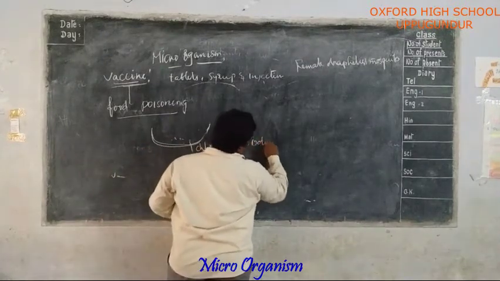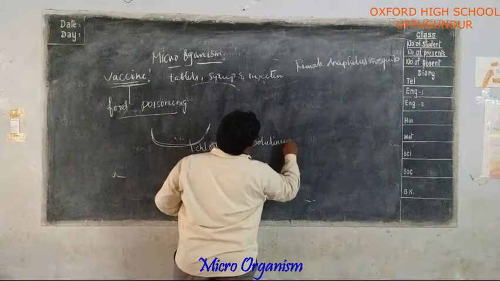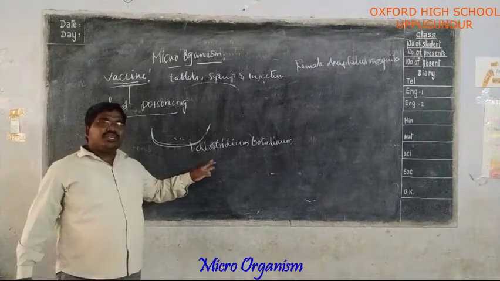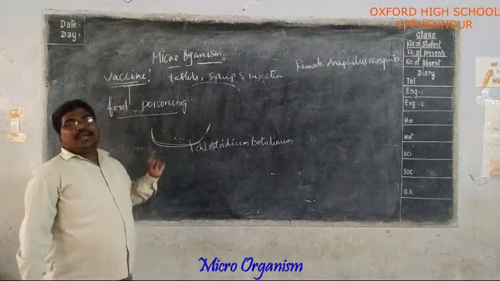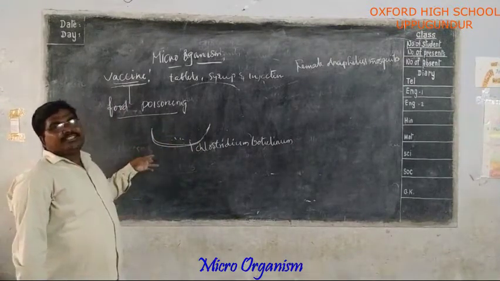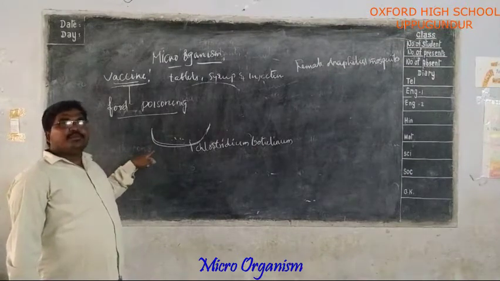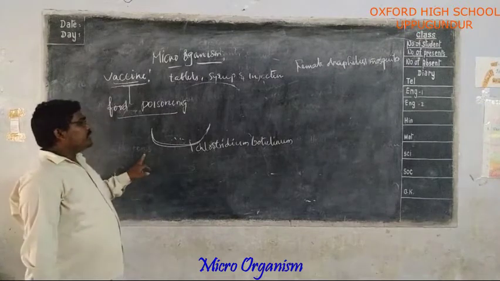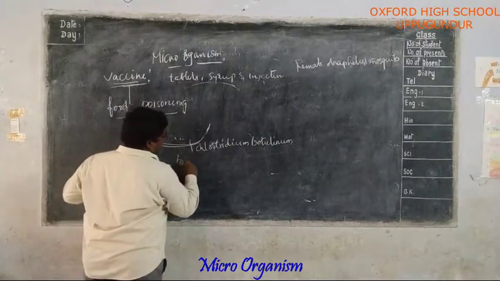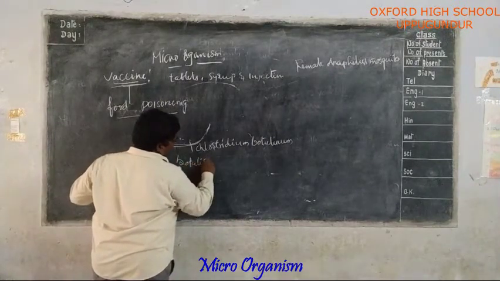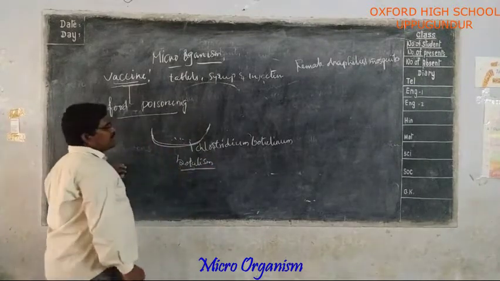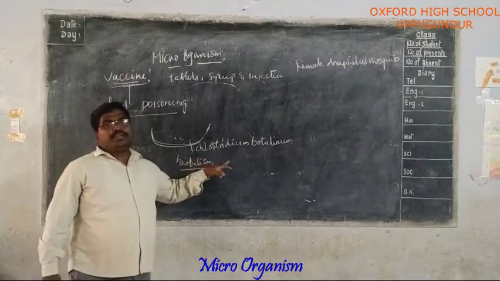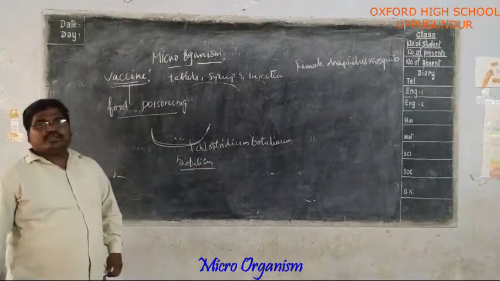Clostridium botulinum. A bacterium named Clostridium botulinum is responsible for food poisoning. When we eat that stale food, it causes vomiting, loose motions, and sometimes leads to death. This is known as botulism. What is that? Botulism. The food is spoiled or poisoned by the Clostridium botulinum bacterium. It is known as botulism.